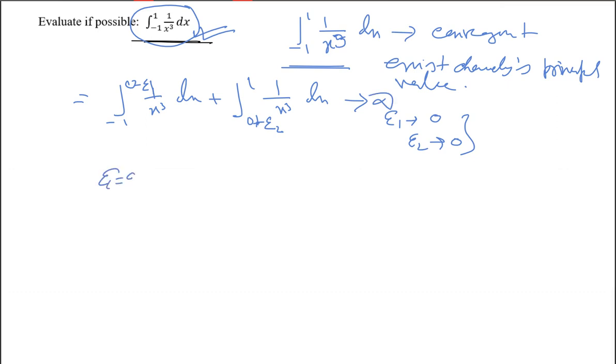But if you choose epsilon 1 equal to epsilon 2 equal to epsilon, that is for the Cauchy's principal value, the epsilon terms cancel out and you will have a finite value. So this is a counterexample where Cauchy's principal value exists, but still the improper integral is not convergent.